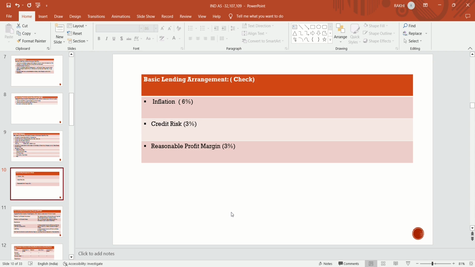If the credit risk is low, a low rate of interest is given; if the credit risk is high, a high rate of interest is given. And there is also a reasonable profit margin on the loan. That is the basic lending arrangement. Without these criteria, they will not lend.